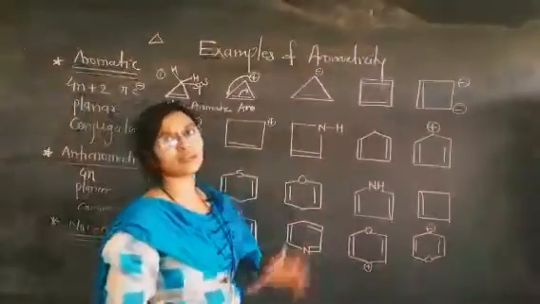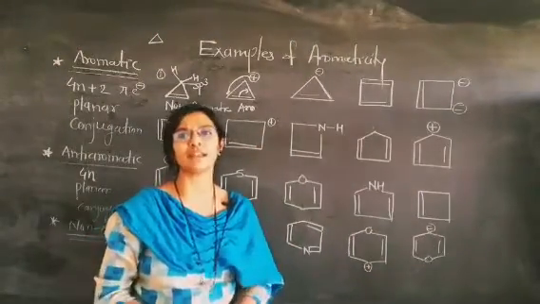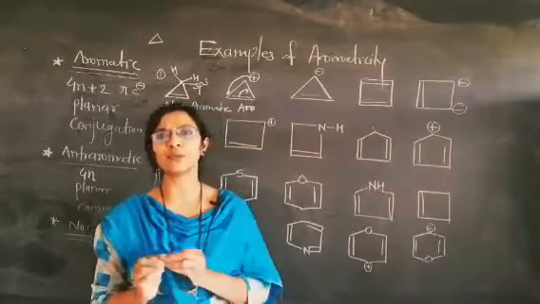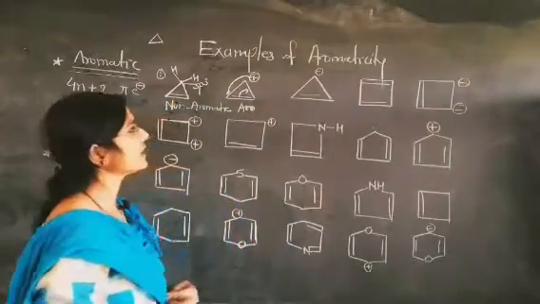Now we go toward the next example, the cyclopropene anion. Okay, this is the cyclopropene ring, and here is the anion, meaning the negative charge is present.